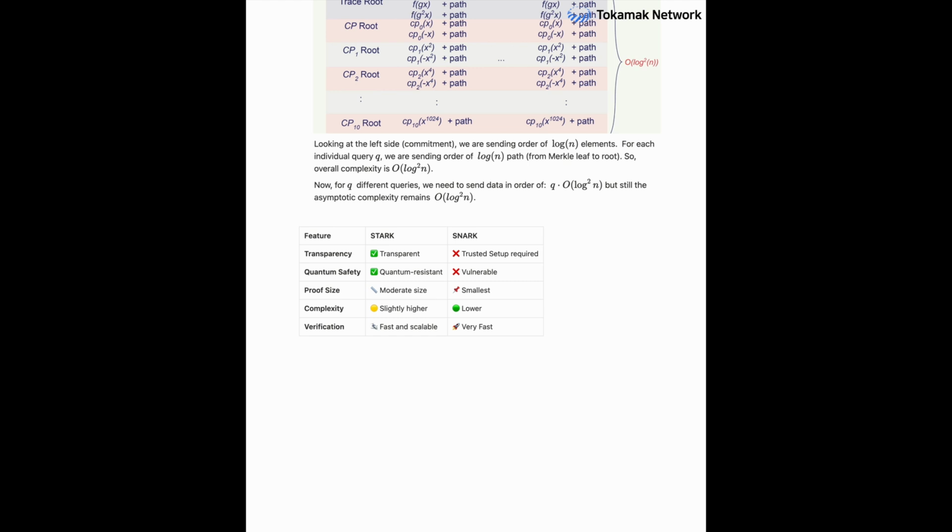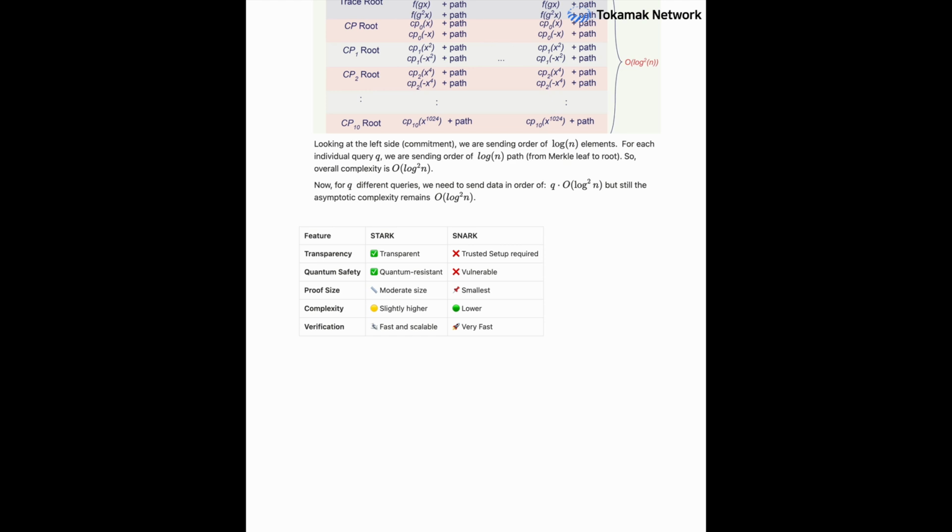Starks are inherently transparent, meaning no trusted setup required. Exactly. That eliminates a potential point of vulnerability or a trust assumption that's often present in many types of snarks, which might require a complex, secure ceremony to generate initial parameters. And that's a big deal for public decentralized systems.